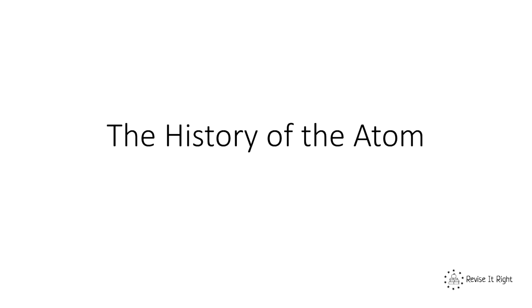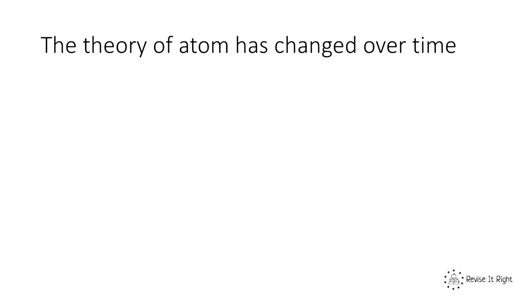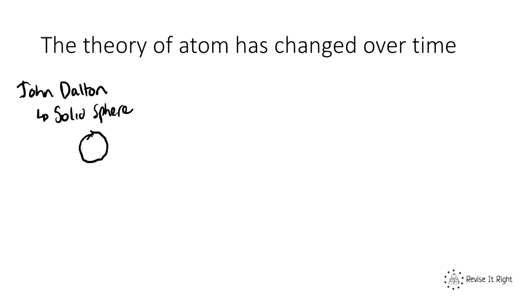This video is about the history of the atom. Now our ideas and our theories of the atom have massively changed over time. The first scientist to really start talking about the atom was a guy named John Dalton. Now he described the atom as a solid sphere. So imagine a snooker ball, but obviously much smaller. That was our original thoughts from a science perspective on what the atom looked like. Okay, so just trying to draw on that, kind of just like a solid sphere.